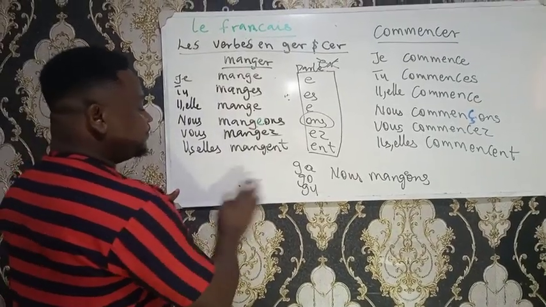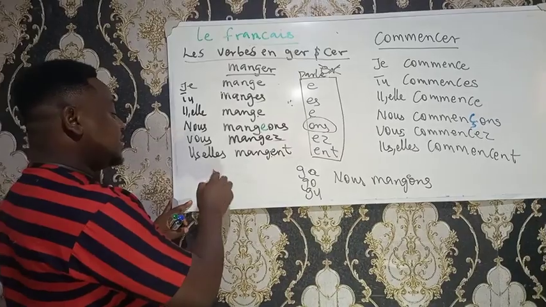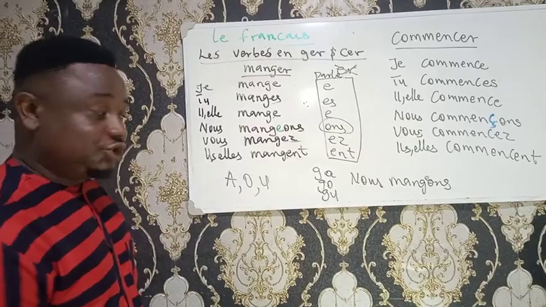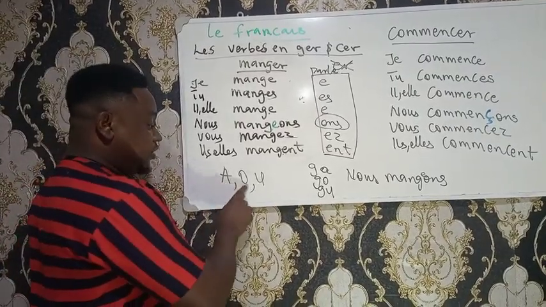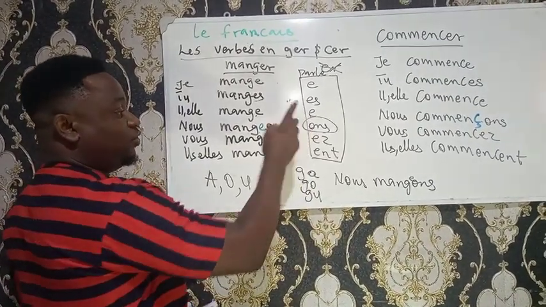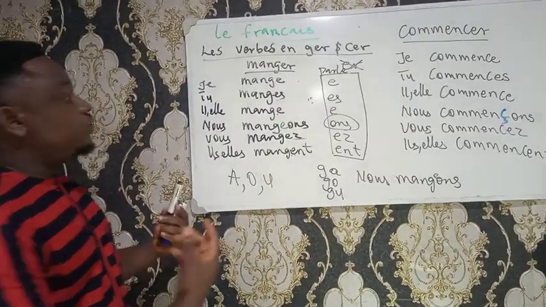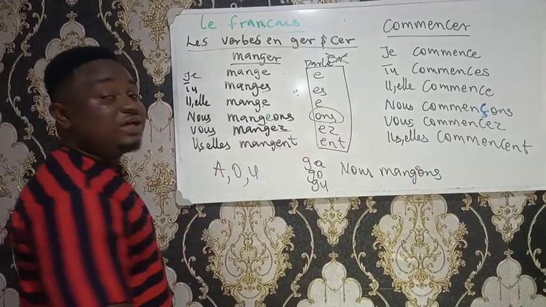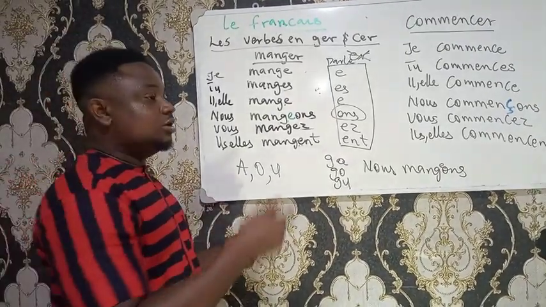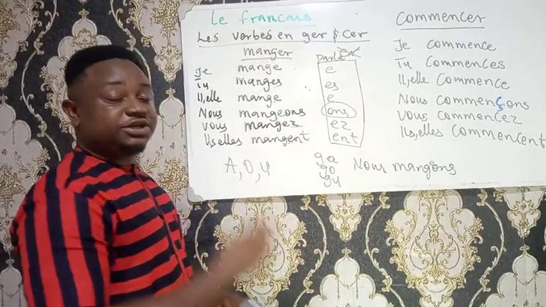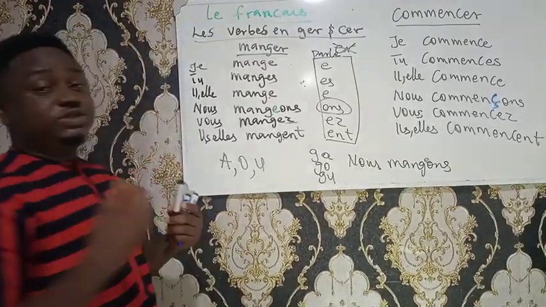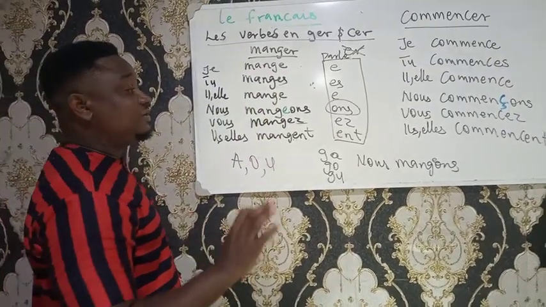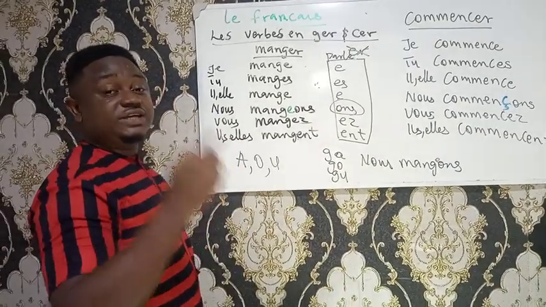So now, the rule in French is that whenever the endings of a verb conjugation begin with any of these letters, as we have O in this case, we should retain the E before the letter G, so that the J sound would be retained in the verb, creating a uniformity. So using this illustration, all of this verb is going to sound J, irrespective of their endings. Why? Because this is a regular verb.